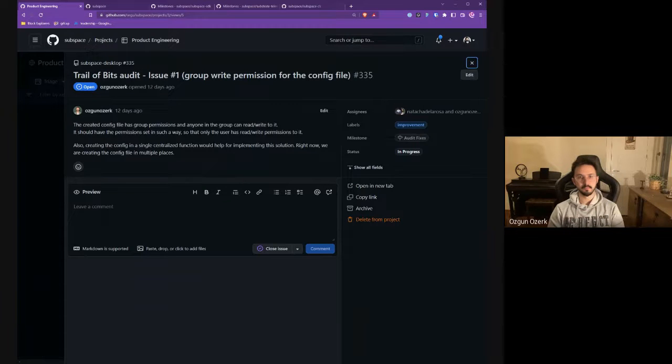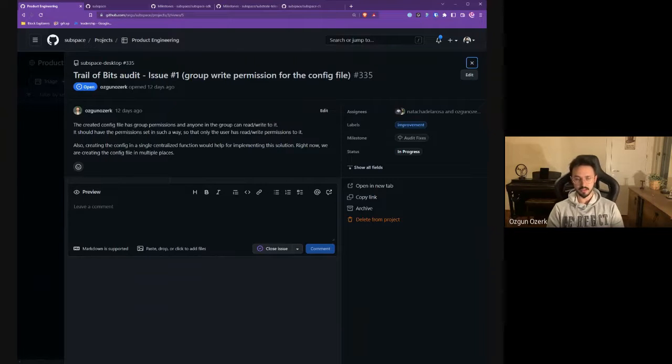Okay, let me quickly refresh my mind. We were creating a config file, and all operating systems behave differently. For example, on Windows, we don't have to do anything because this config file is written inside the user's directory, and any other user cannot access another user's directory by default. So we don't have to do anything.